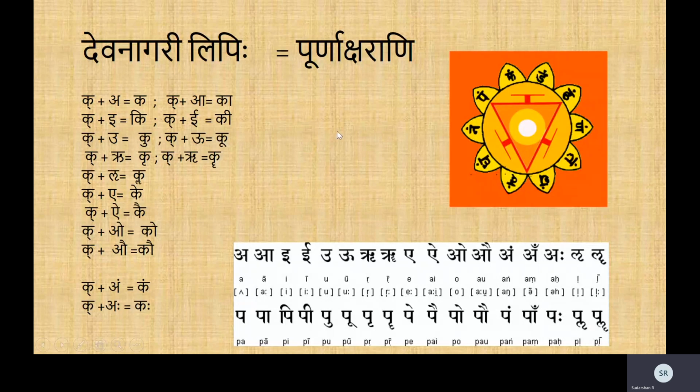Now coming to the Devanagari, so all of this has been just about Sanskritam. All of it has been the grammatical and the phonetic aspects of Sanskritam. But now how am I going to represent them? If you have come so far through this series, I think you would have already known at least a little bit of Devanagari. But here is a formal way of defining all of this. So Devanagari Lipi is a script which is used generally for Sanskritam, but it is not limited to Sanskritam. Even many other languages like Marathi, Hindi, and probably even Nepali also use the Devanagari Lipi, which is a script. A script is different from a language.